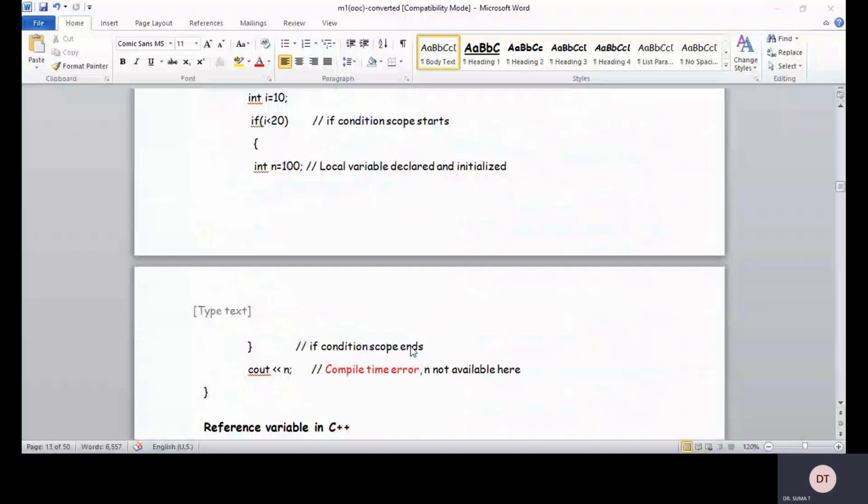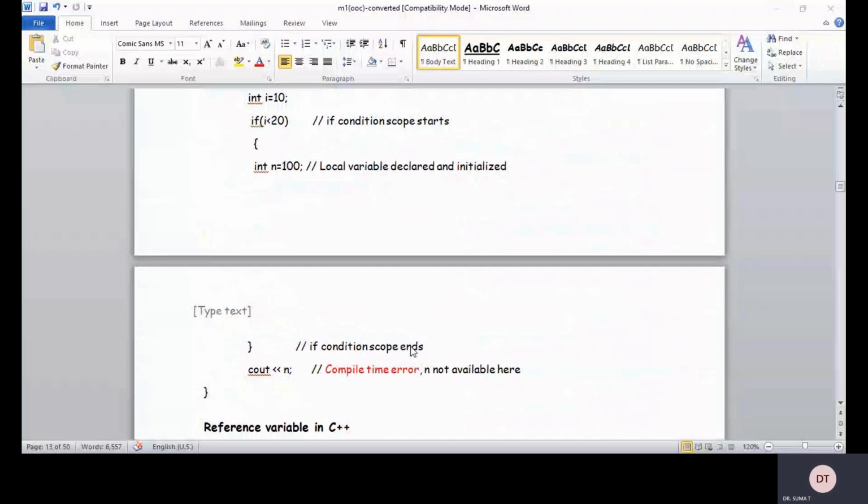Since C and C++ are block structured programs, right? Where we define or declare that variable, then and there only it has its lifetime. If you cross that particular block, the lifetime of that local variable dies off, right?